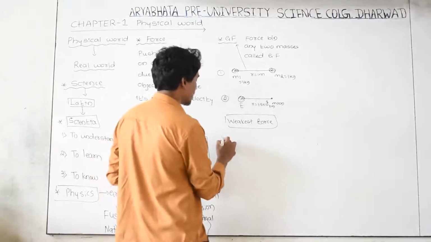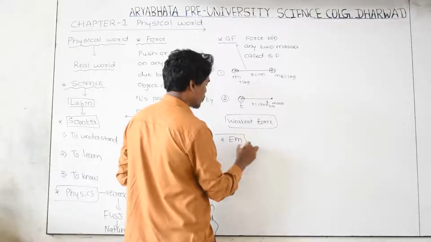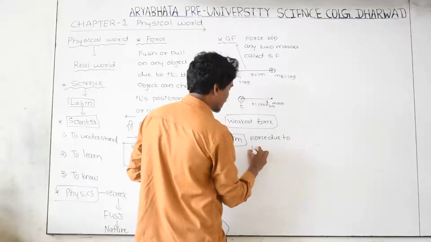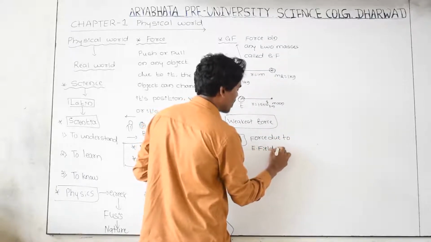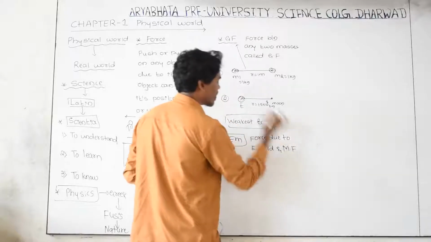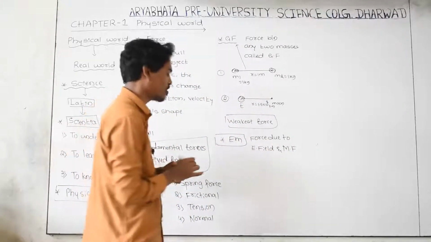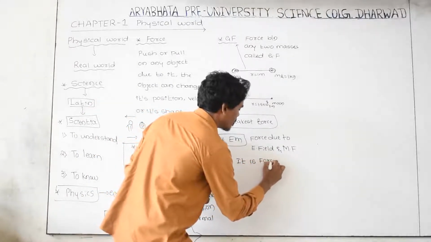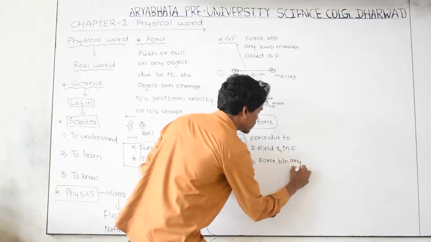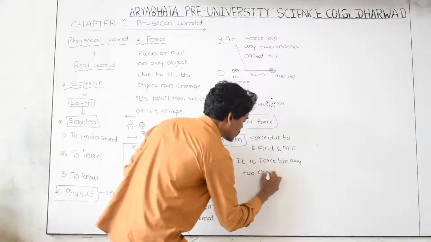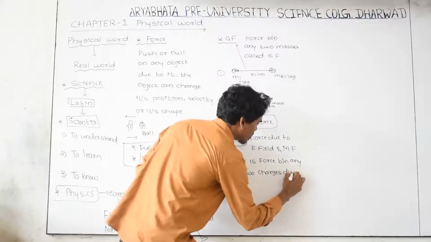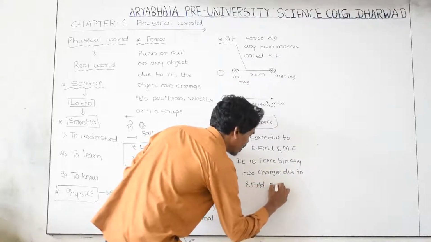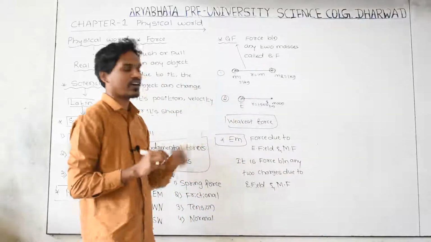And the second is the electromagnetic force. The electromagnetic force is a force due to the electric field and the magnetic field, and it is the force between any two charges. The force due to the electric field and the magnetic field is called the electromagnetic force.